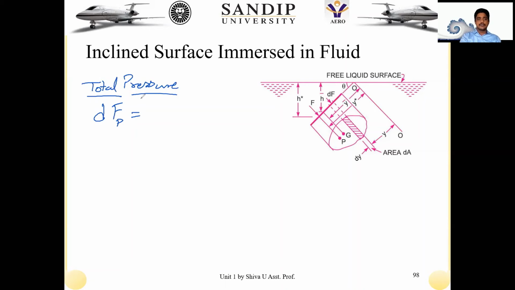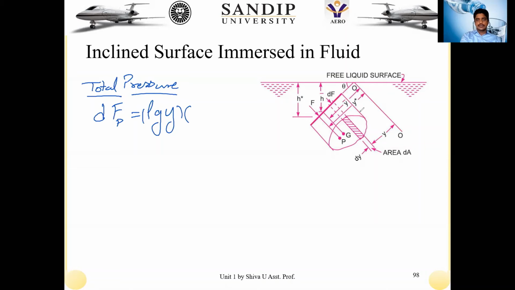Then the pressure acting on this fluid element from the surface OO will become rho g into y, as is the general expression for pressure, because I'm considering it from the OO location, not from the free surface right now. So that is rho g y into the area.